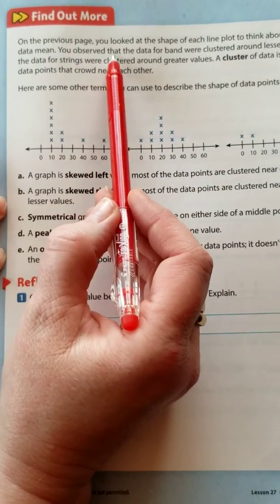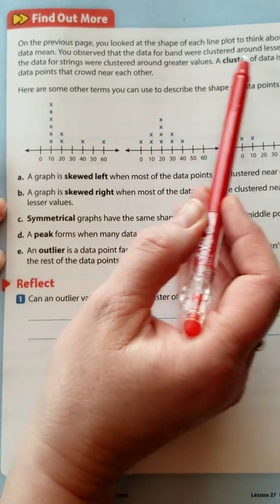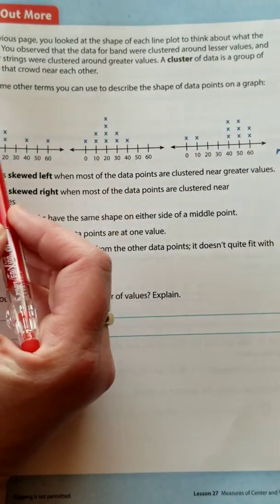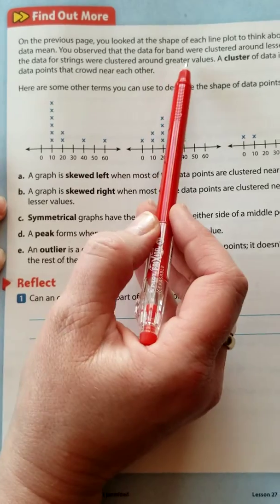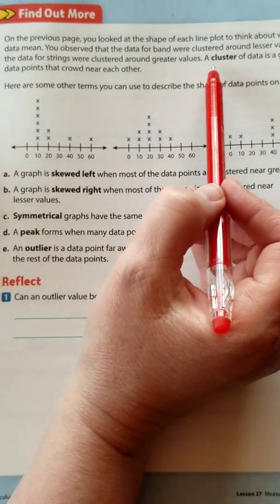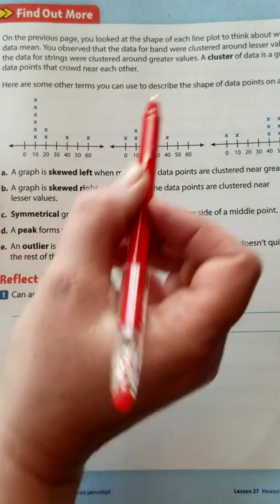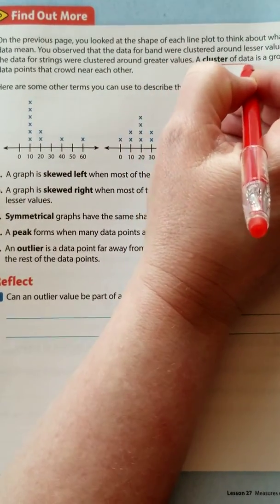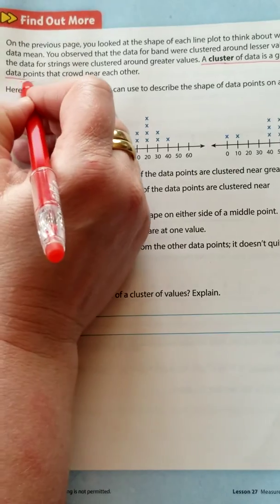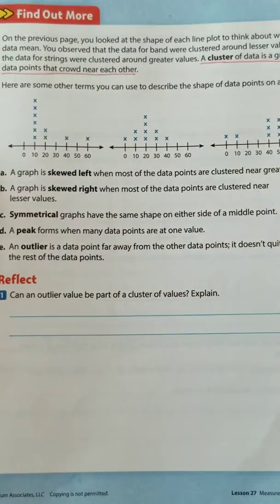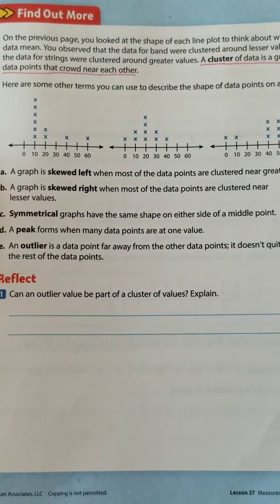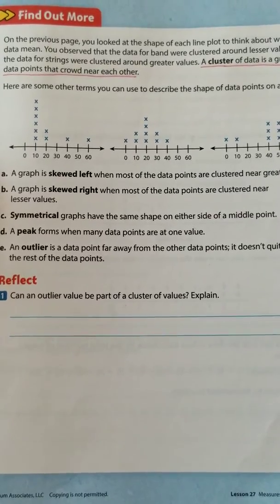You observed that the data for band were clustered around the lesser values, and the data for strings was clustered around the greater values. A cluster of data is a group of data points that crowd near each other. And that makes perfect sense. If you have a cluster of people, you've got a bunch of people gathered together. If you've got a cluster of data, you've got a group of data points that are gathered together.